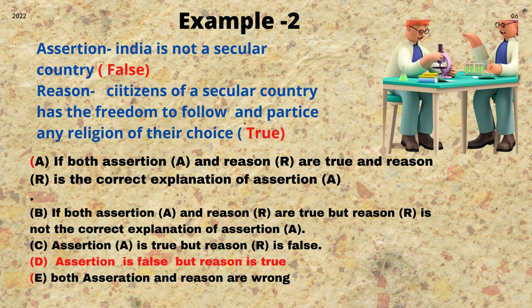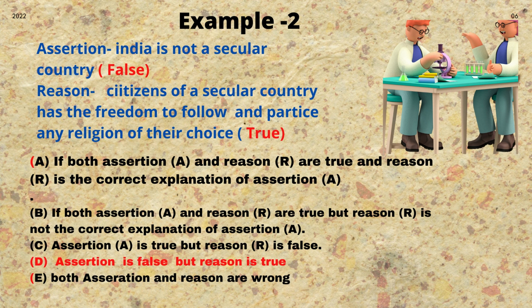Here the assertion says, India is not a secular state. Reason: citizens of a secular country have the freedom to follow and practice any religion of their choice. Step 1. Now what should you do? Take the assertion, read it properly. Ask the question, is India not a secular country? Yes, India is a secular country. So this is a wrong statement.